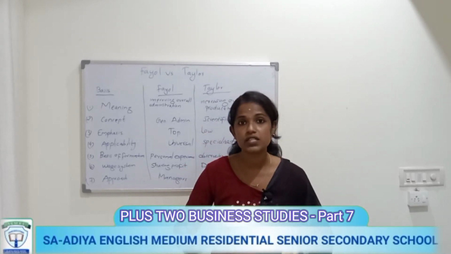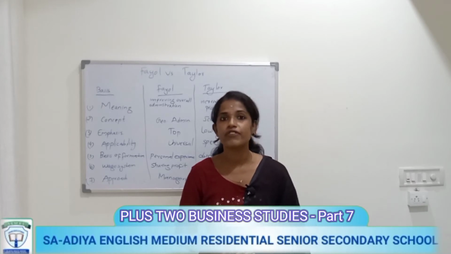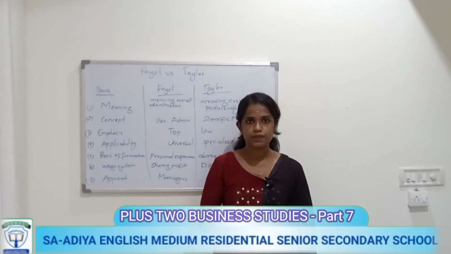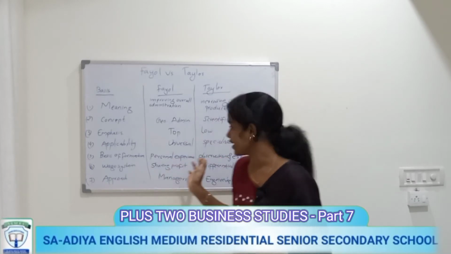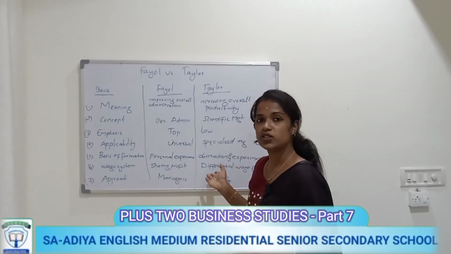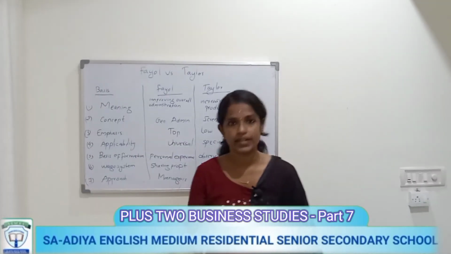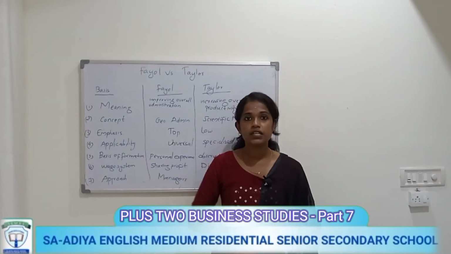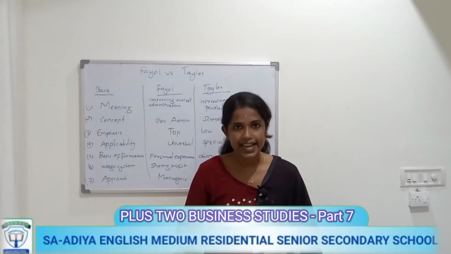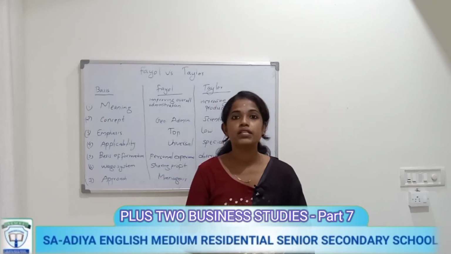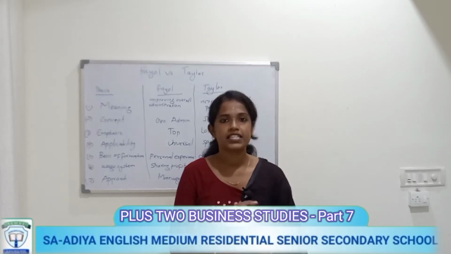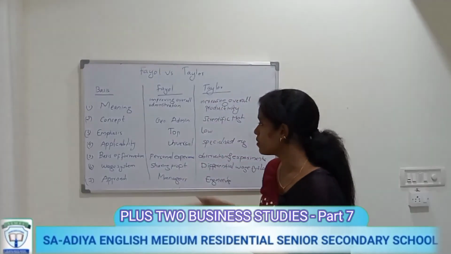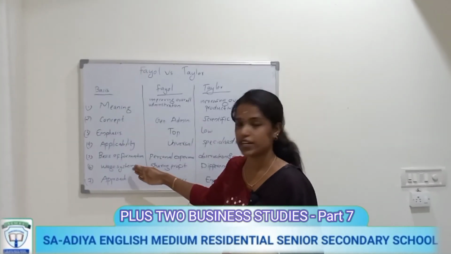But Taylor developed the principles and the theory of scientific management by observations and by conducting various experiments. That is the difference on the basis of formation.